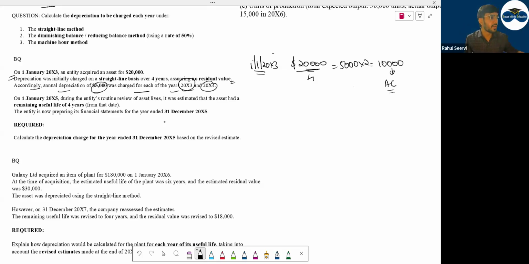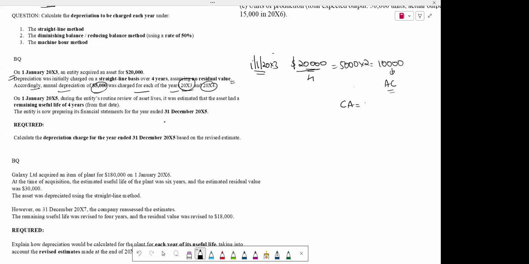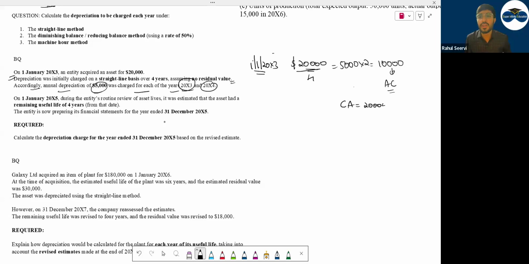Clear hai Manan ye? Priyanshi, Raj, Rifa, Afzal, Shreya. Yes, sir. Yes. So what will be the carrying amount? What will be the remaining value of the asset? 20,000 minus 10,000. So the value of the asset is 10,000.